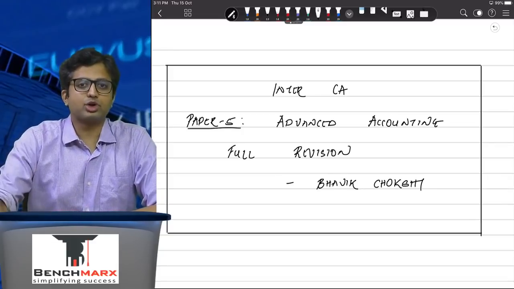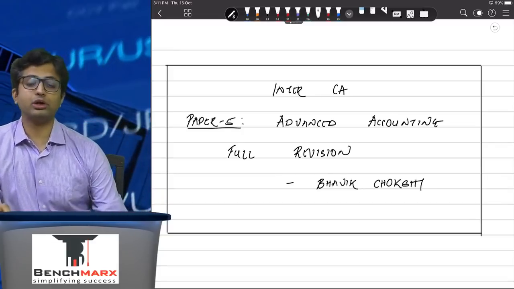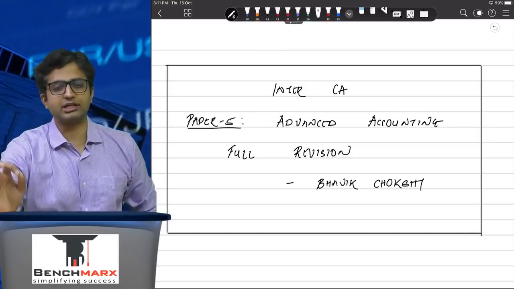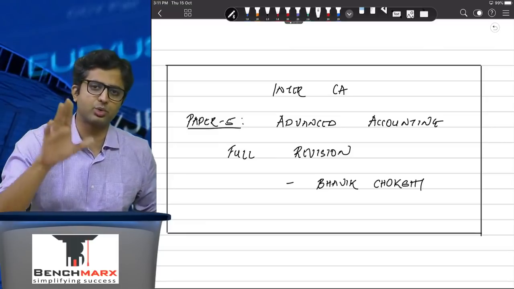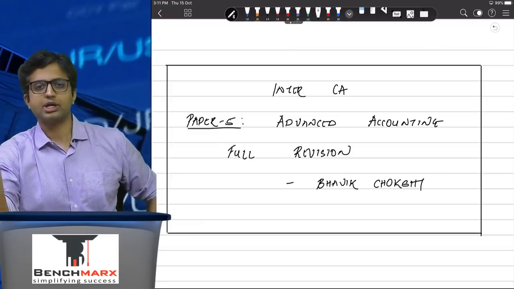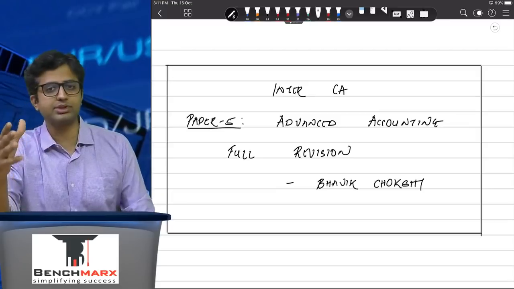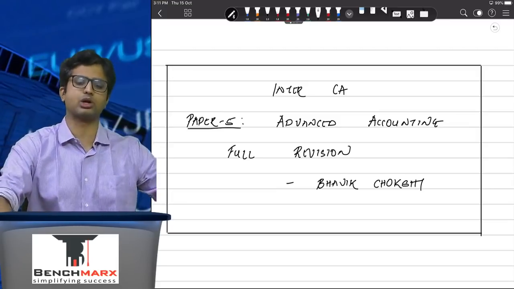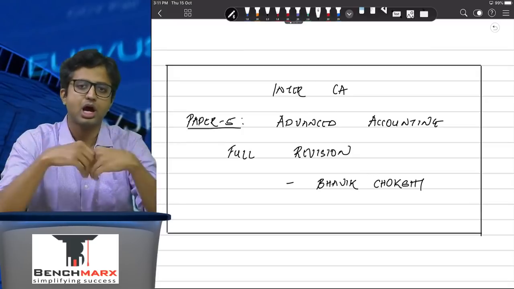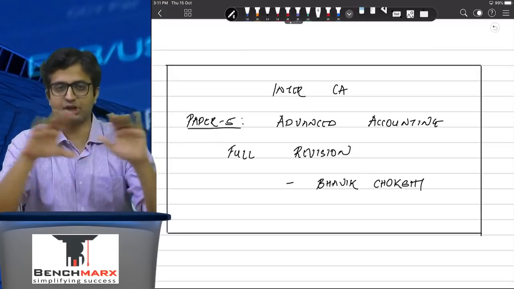So the agenda for today's lecture is to do a full revision for your Inter-CA paper number 5, Advanced Accounts. We will be covering everything, including the accounting standards and the topics. We are not going to solve any sums or do any problems over here, but the idea is to have a very quick roundup. So it's one full lecture where you can refresh all the concepts.